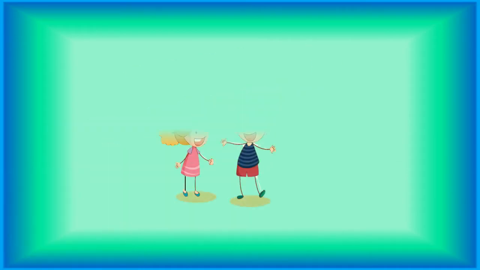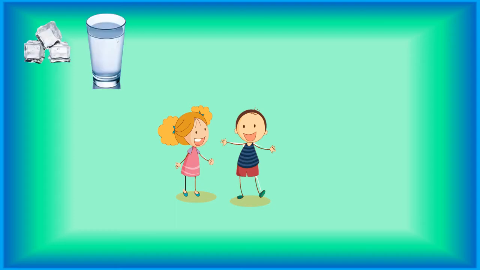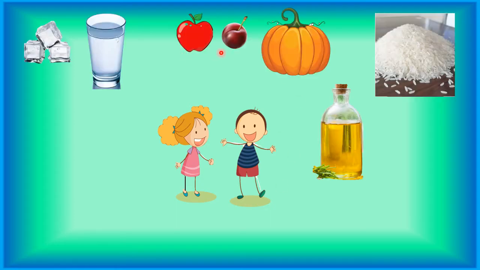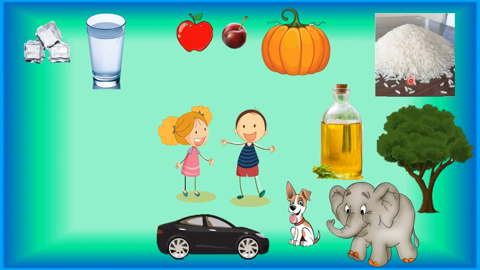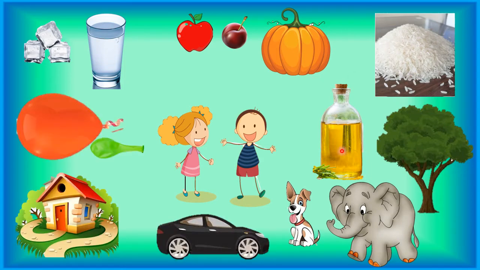Children, now I am going to show you a few things on your screen. You just have to recognize them. These are things that you very often see around you. Now see, what is this? Ice cubes, water, apple, plum, pumpkin, rice, tree, oil, elephant, dogs, we can say these are animals, car, house, balloons. Yes, children. So these are a few things that we have seen around us.